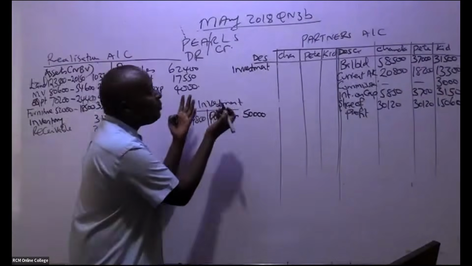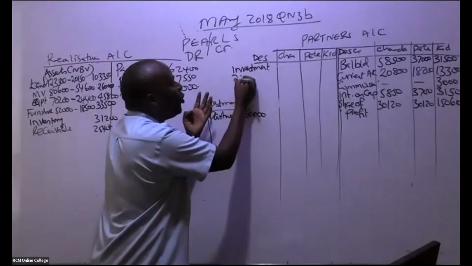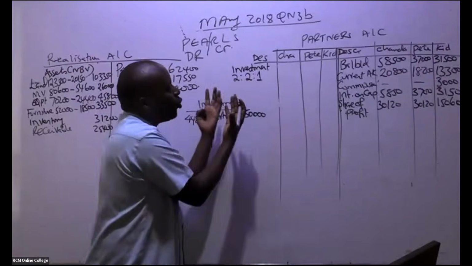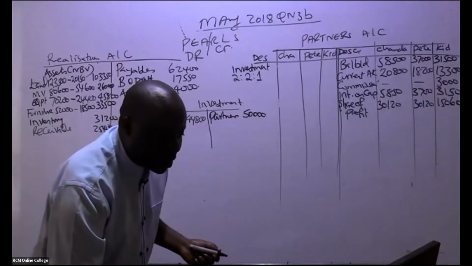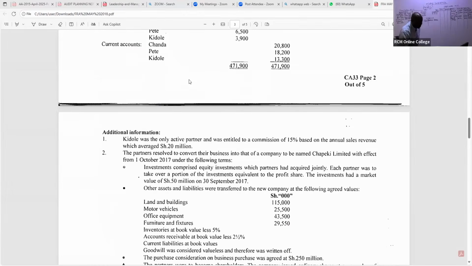Remember, they have told us they are going to apportion it using their normal criteria of 2:2:1. If you look at this particular investment, they have told us investments comprised equity investments which partners had acquired jointly. Each partner was to take over a portion of the investments equivalent to the profit share. The investments had a value of 50 million. Most importantly, they were to take over a portion of the investments equivalent to the profit share.